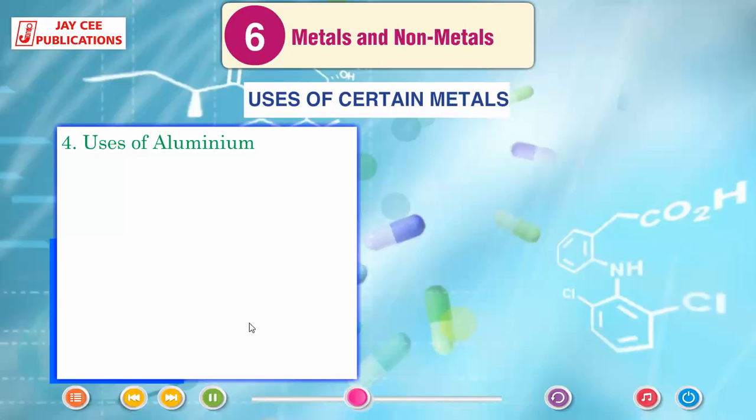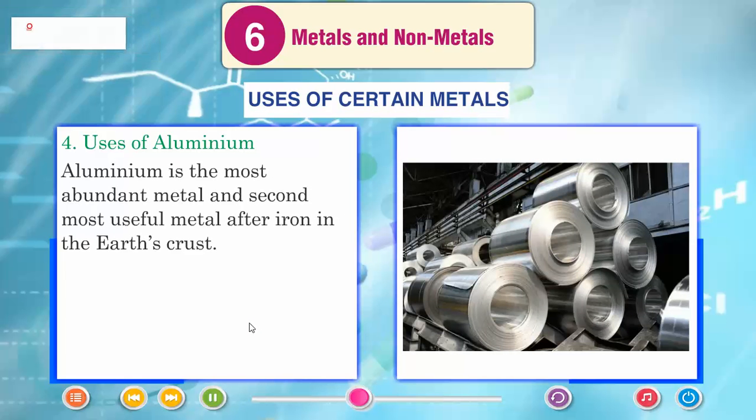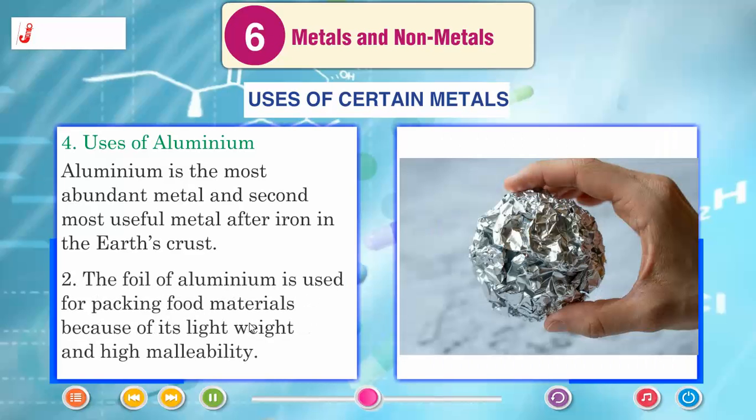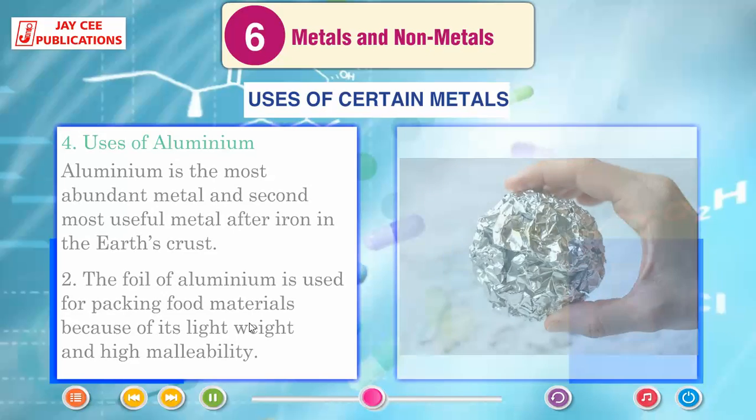Uses of aluminium. Aluminium is the most abundant metal and second most useful metal after iron in the Earth's crust. Aluminium is a good conductor of electricity, so it is used for making high voltage wires. The foil of aluminium is used for packing food materials because of its light weight and high malleability.